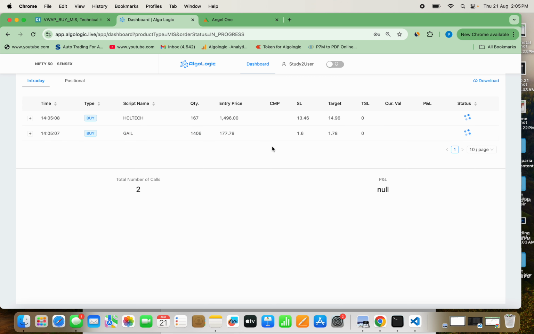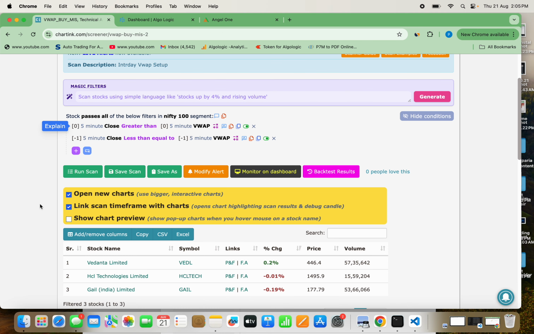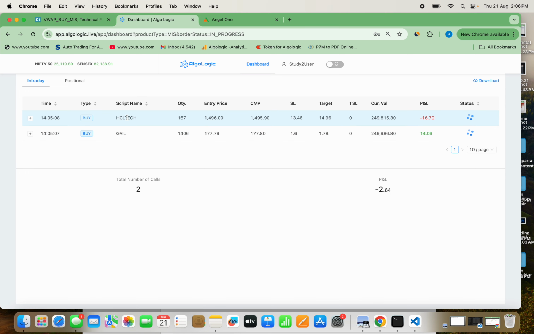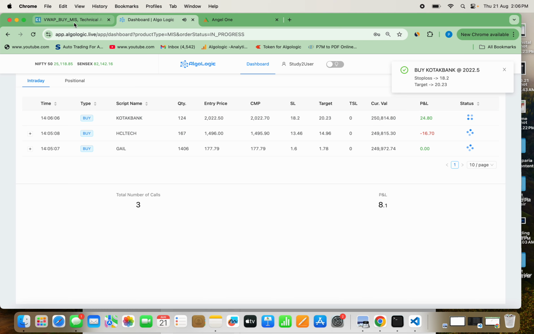Oh my god, see, you can see here that we have got 2 calls, GAIL and HCL Tech. Now you can see that this has confirmed. Let me go back to this one and let's see. GAIL has come, and there are 3 calls which have come: GAIL, HCL Technology, Vedanta. Now here we have got GAIL and HCL Tech. Why have we not got the third call? Because you can see Kotak Bank. Now we have got Kotak Bank also.